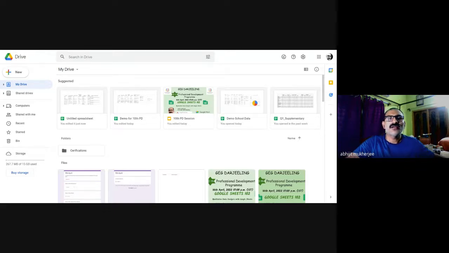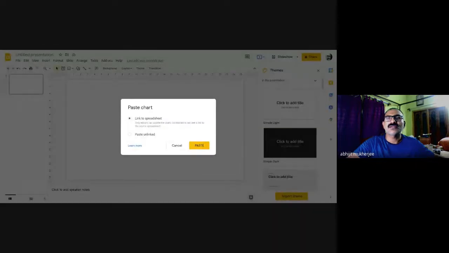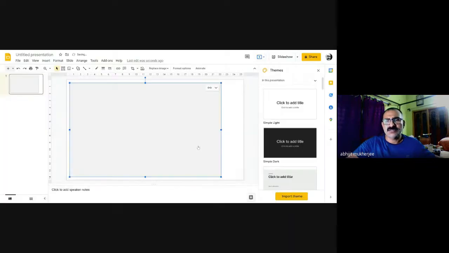See, I try to paste that chart on this Google Slide. Google is asking, what do you want to do? Link to the spreadsheet or paste unlinked? I say that yes, I want to link and paste.